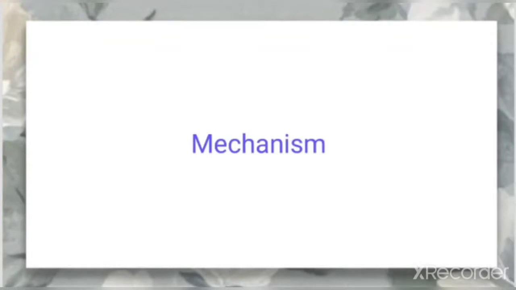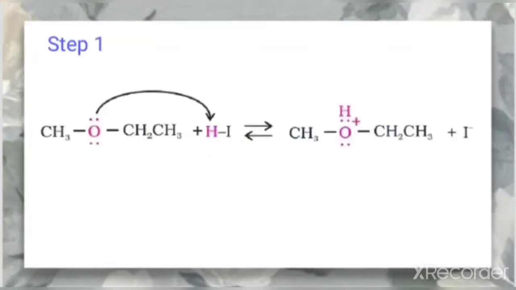So let us discuss the mechanism of this. In step 1, ether plus HI gives rise to protonated ether. You can see the lone pair of oxygen is taken, so this H gets combined on this one, leaving I negative here.